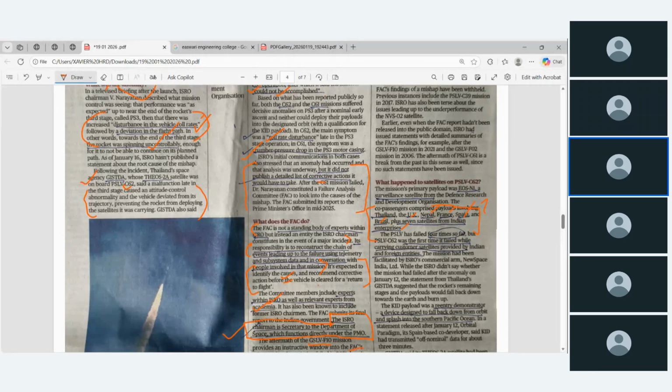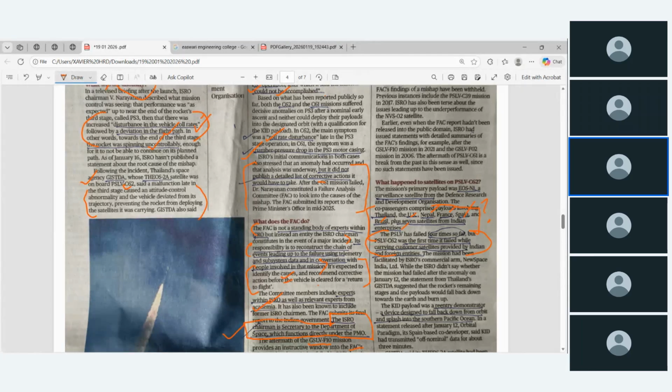This is the major problem now. Other countries have believed more in the PSLV launch pad. Now it is being questioned, and all the countries are silent over our launch pad. Commercially, we will get a drawback. The PSLV has failed 4 times so far, but PSLV C62 was the first time it failed while carrying customer satellites provided by Indian and foreign entities. This is one of the solid important statements. This is not the first failure, but the first time it has failed while carrying foreign customer satellites.